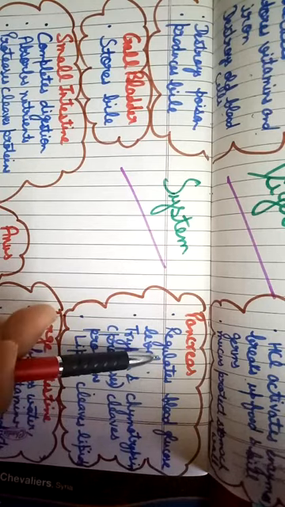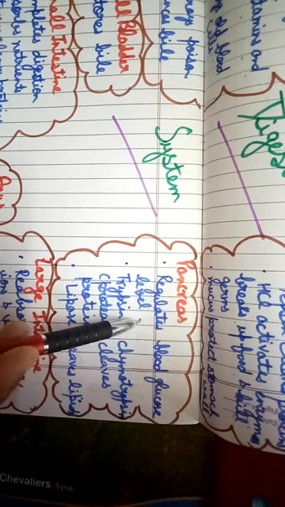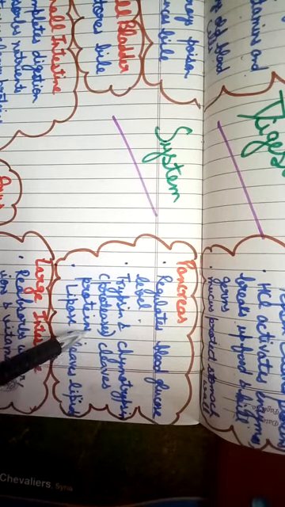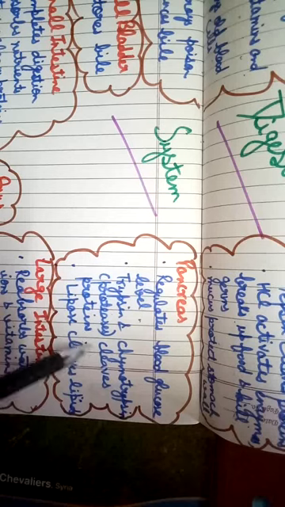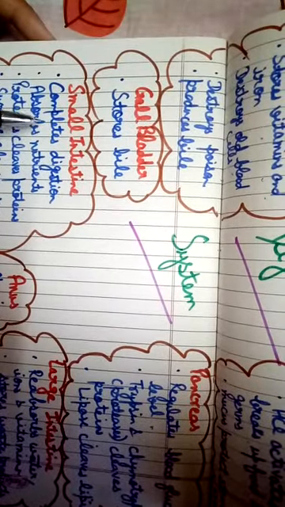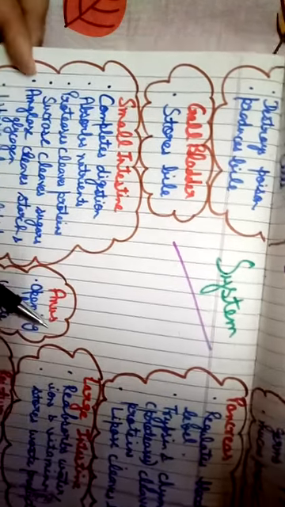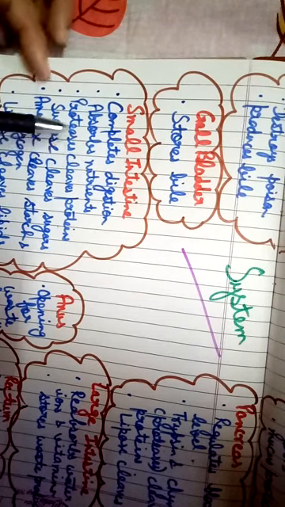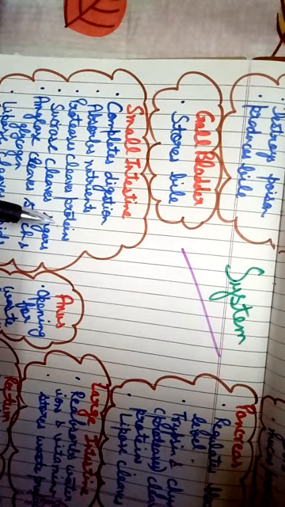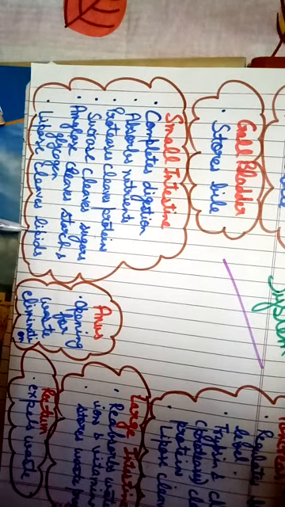Pancreas, I told you that it is a leaf-like structure. What does it do? It regulates the blood glucose level. Trypsin and chymotrypsin enzymes cleave the protein. Lipase enzyme cleaves the lipids. Small intestine, it completes the digestion and absorbs the digested food, the solid part of the food. Proteases cleave the protein, means protease enzymes break down the protein. Sucrase enzyme cleaves the sugar. Amylase enzyme cleaves the starch and glycogen. Lipase enzyme cleaves the lipids.